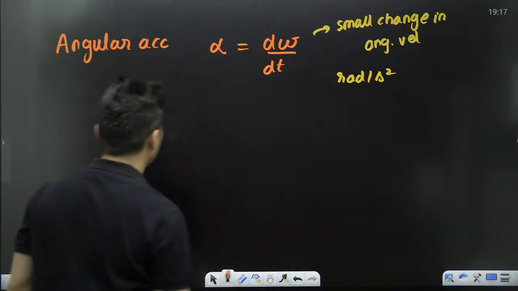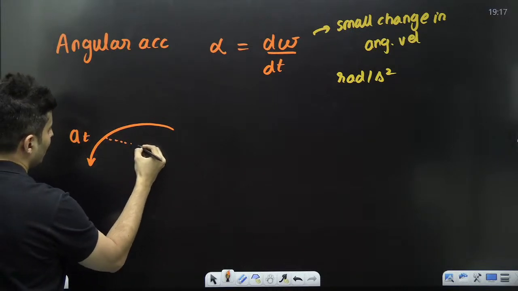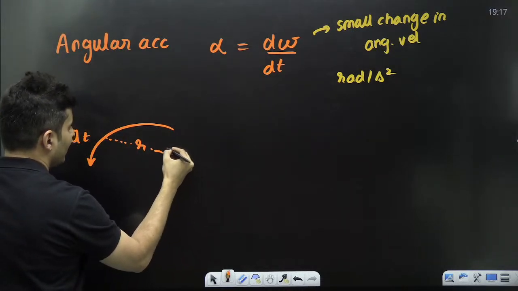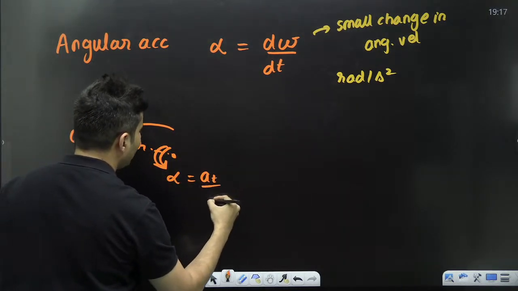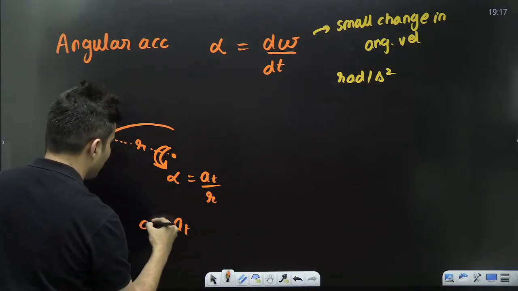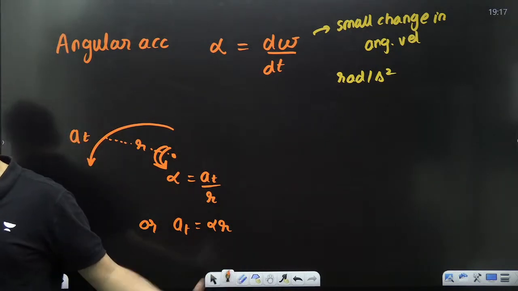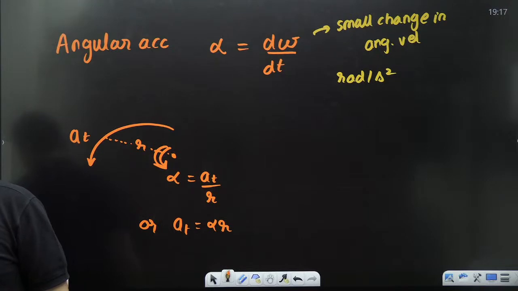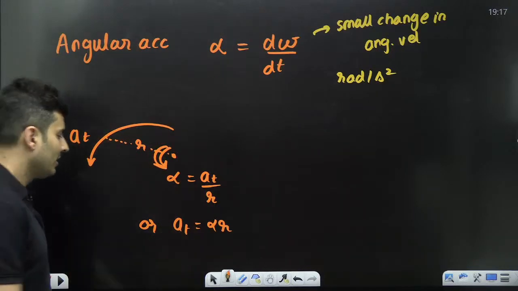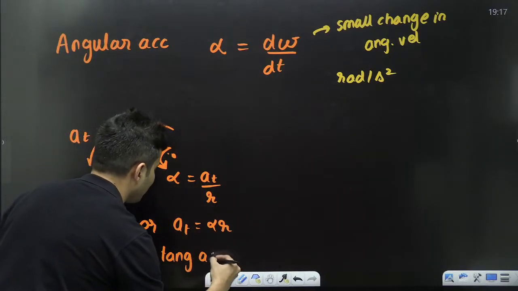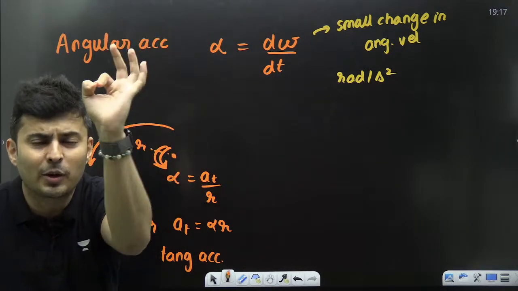And similarly, if there was a particle going with some tangential acceleration at in a circle of radius r, then the angular acceleration alpha, if you remember, was at by r, or the tangential acceleration was alpha into r. We have seen this. Do you remember this? Everybody with me? Clear? Just like over here, we had this for the tangential acceleration. Now this alpha is also called the effect of rotation.